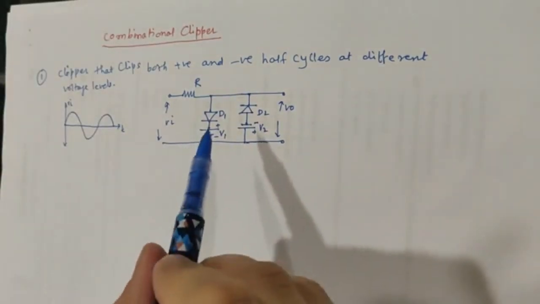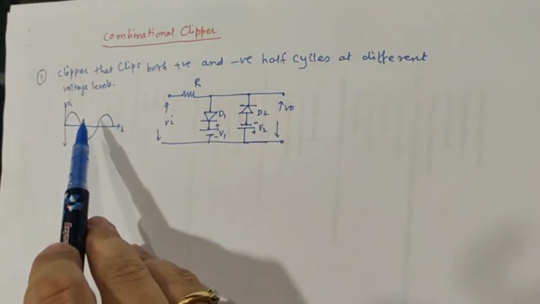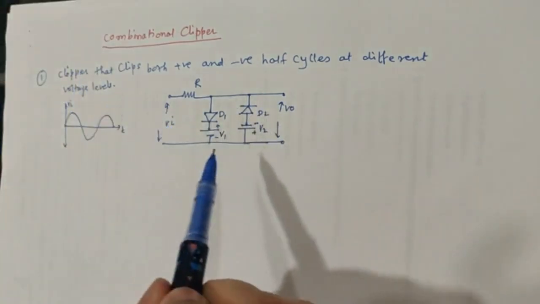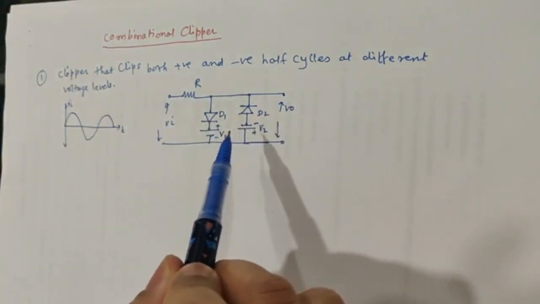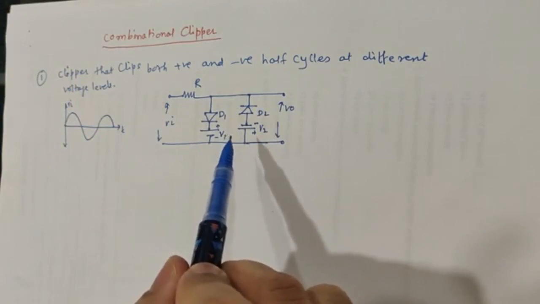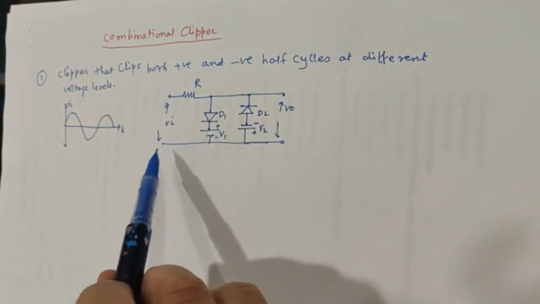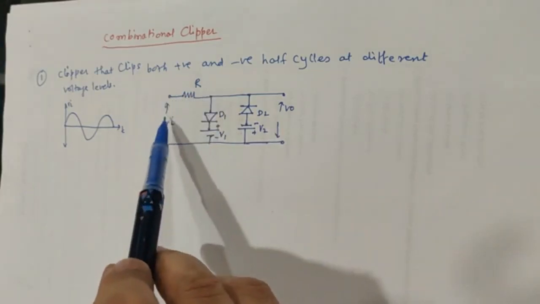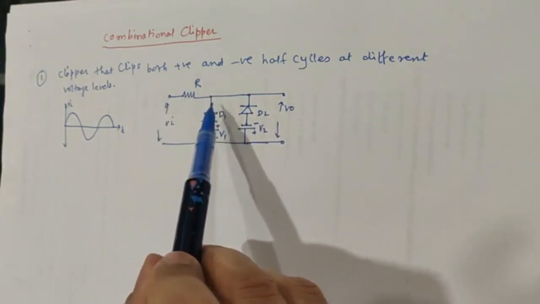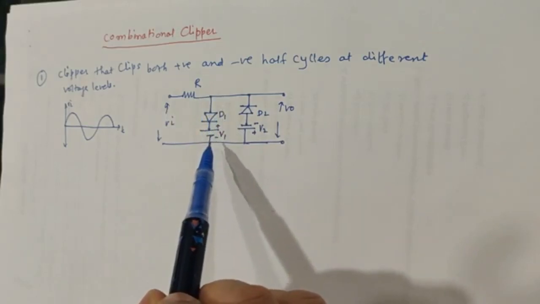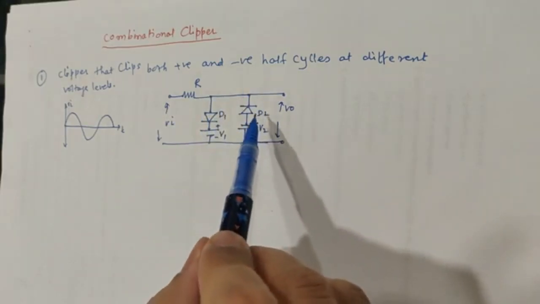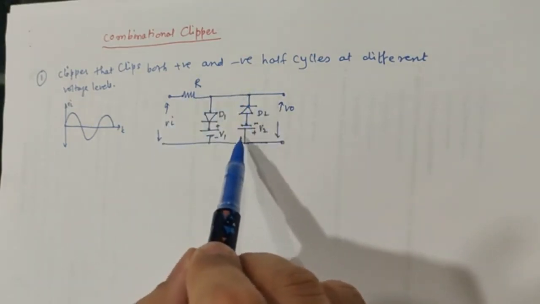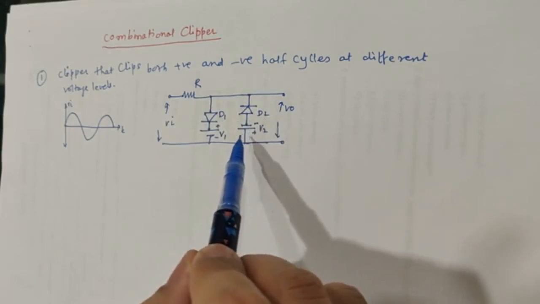Now what we will be doing is clipping the positive half cycle and the negative half cycle simultaneously and at different voltages, because V1 and V2 are not the same. We will consider that V1 and V2 are different. Now it is the multi-diode clipper wherein the anode of the first diode, D1, is connected to the power supply and the cathode is connected to the positive battery V1, while the cathode of diode D2 is connected to the power supply and the anode is connected to the minus terminal of the battery V2.